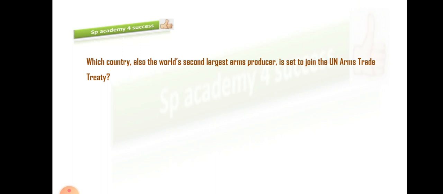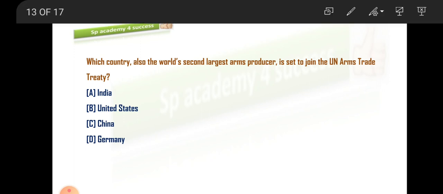And this is also the world's second largest arms producer. Who is that? So let's see the options here. They gave you the hint also in this. It is none other than China. So let me give you the explanation here.